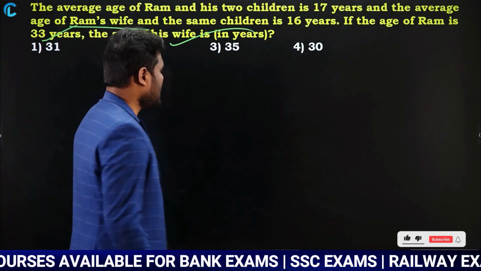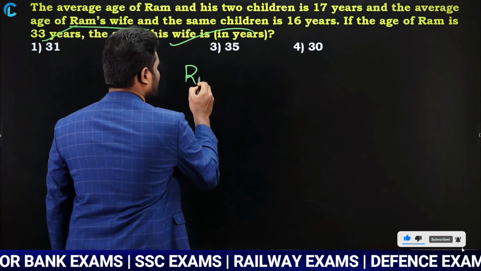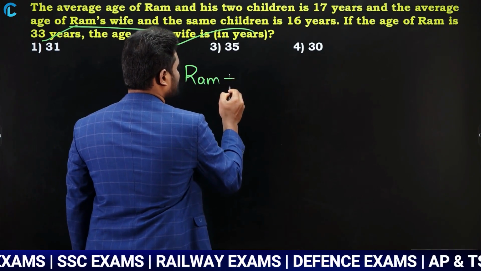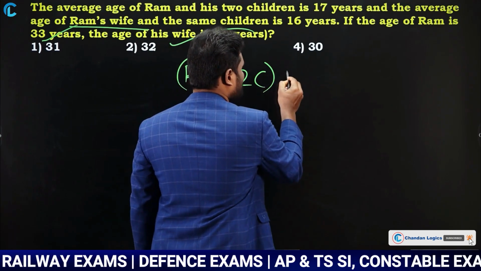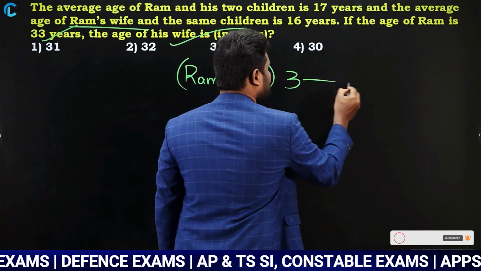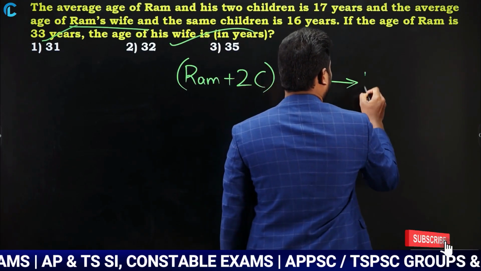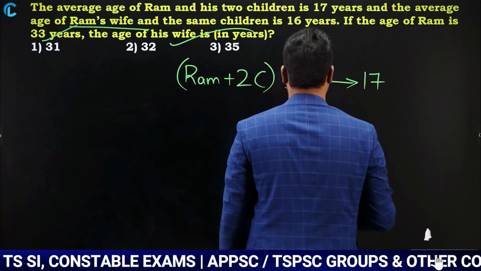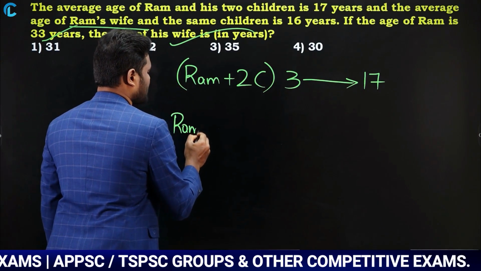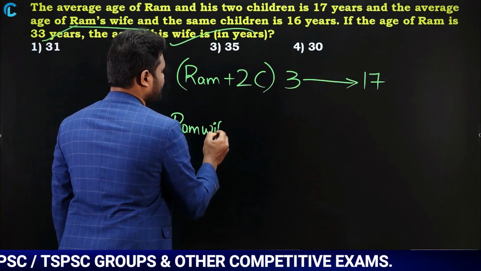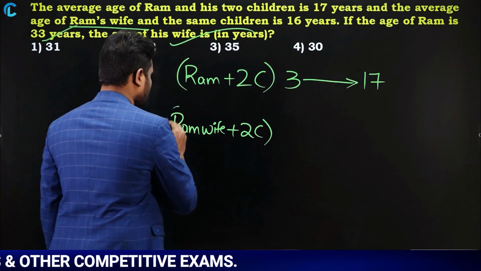Very simple question. Observe here carefully. The question is saying Ram and his two children. Yes or no? Total how many persons? Total 3 persons. Now this 3 persons' average age is how much? 17 years. Similarly, Ram's wife and the same two children.